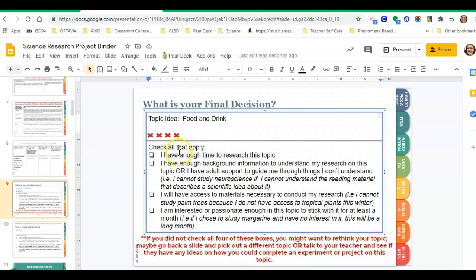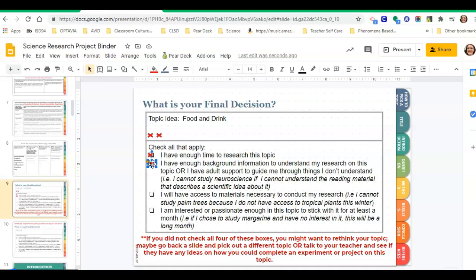So the first one, I have enough time to research this topic. I feel like I can check that box because I know quite a bit about it already. When I did my searching, a lot of different stuff popped up for food and drink, so I think I'm okay with that box. Second box, I have enough background information to understand my research, or I have adult support to guide me through things I don't understand. So this would be definitely a check mark for me as well. I think that I'm going to be able to understand the information that's being talked about. And so I think I can check that.